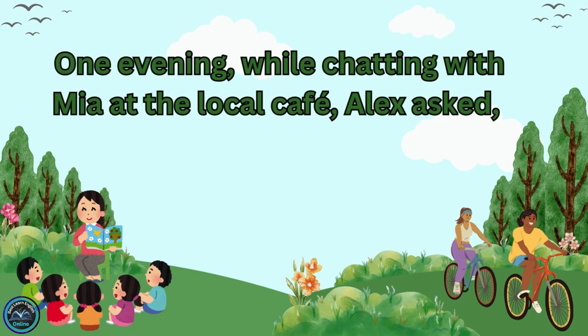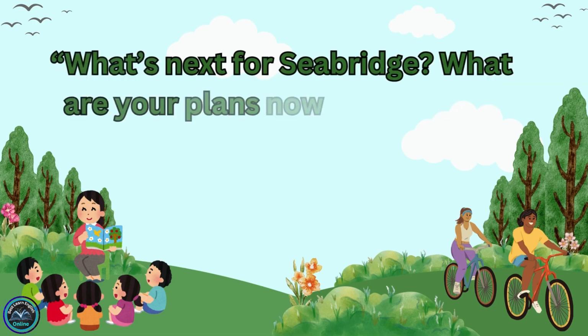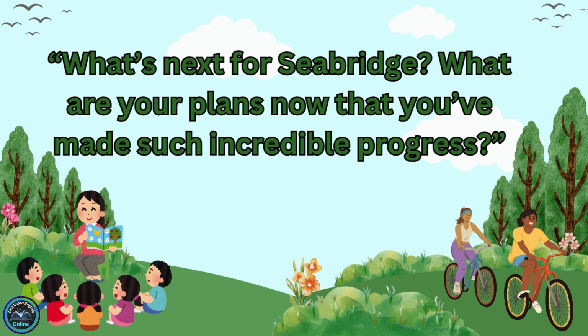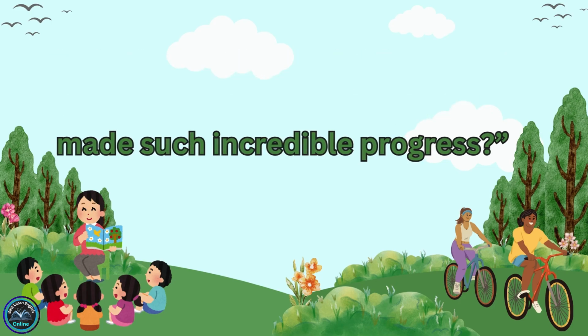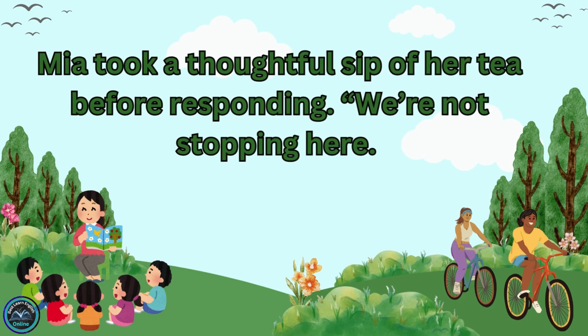One evening, while chatting with Mia at the local cafe, Alex asked, "What's next for Seabridge? What are your plans now that you've made such incredible progress?" Mia took a thoughtful sip of her tea before responding, "We're not stopping here.